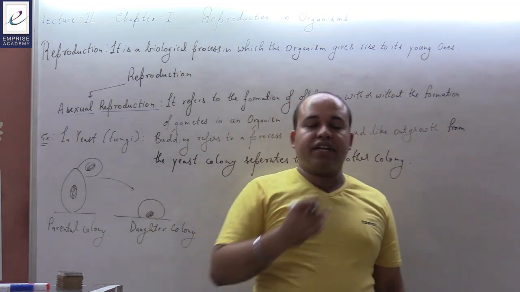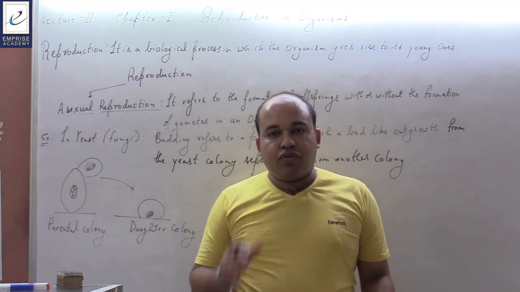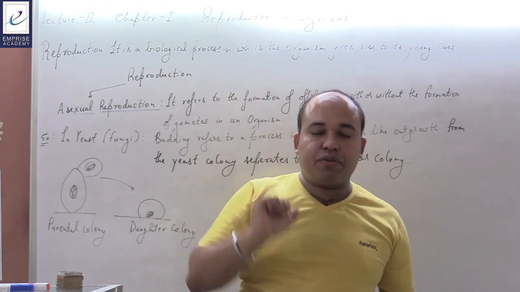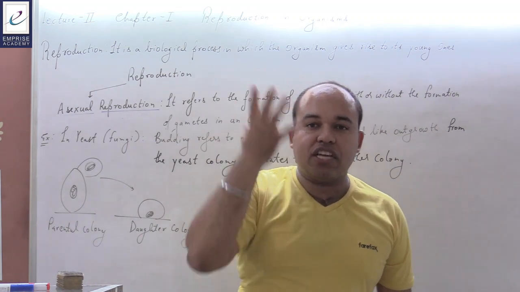In the case of certain fungi, such as in the case of penicillium, you could have studied that penicillium has a finger-like projection, and it leads to the formation of conidia, or conidiospores are being produced.